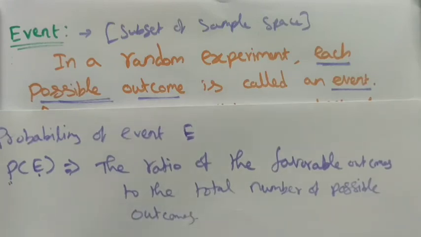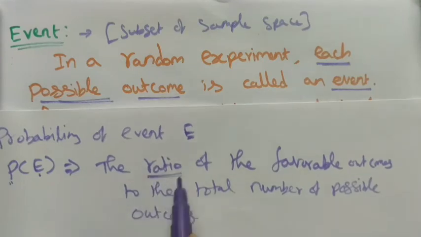The ratio of the favorable outcomes. Suppose I need the head, that is my favorable outcome. Or in a dice I need the number 4, that is my favorable outcome. That is the favorable outcomes to the total number of possible outcomes. In a coin, the total number of possible outcomes is both head and tail. In a dice, the total number of possible outcomes is all the numbers from 1 to 6.